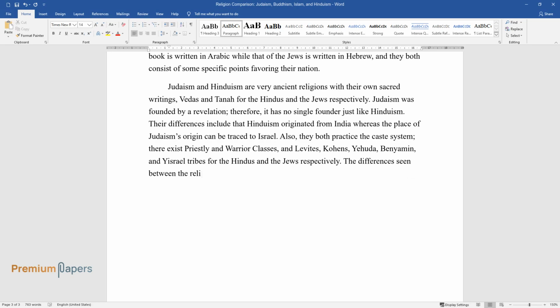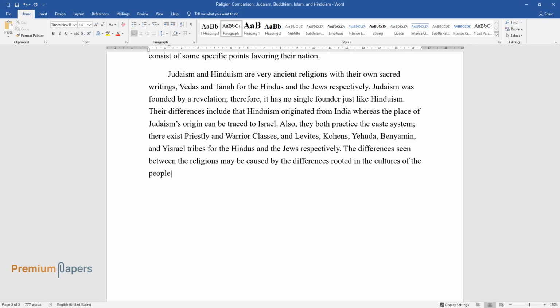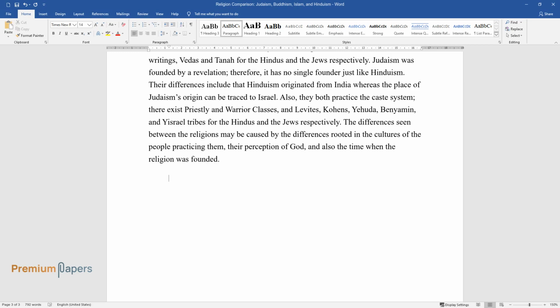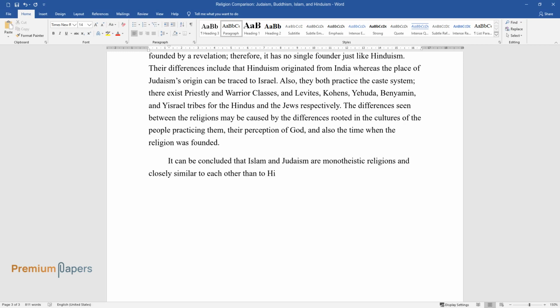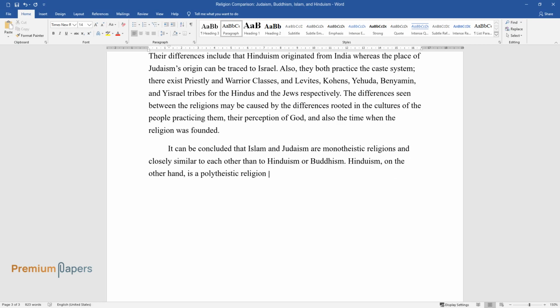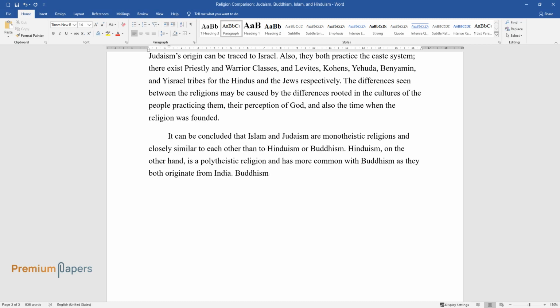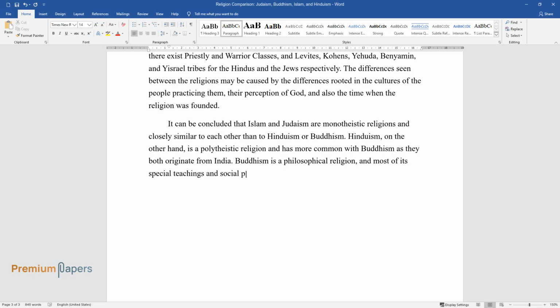The differences seen between the religions may be caused by the differences rooted in the cultures of the people practicing them, their perception of God, and also the time when the religion was founded. It can be concluded that Islam and Judaism are monotheistic religions and closely similar to each other than to Hinduism or Buddhism. Hinduism, on the other hand, is a polytheistic religion and has more in common with Buddhism as they both originate from India. Buddhism is a philosophical religion, and most of its special teachings and social patterns touch on the human way of life.